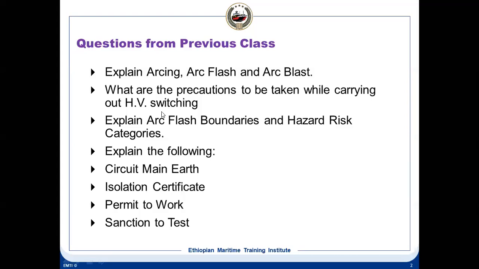That means what is the extent of the job, which equipment is being made dead, which is being isolated, which is being earthed, and which is safe to work. That is permit to work. Sanction to test means it is to test, like a form of declaration. It's also a form of declaration signed and given by the authorized person to the competent person.